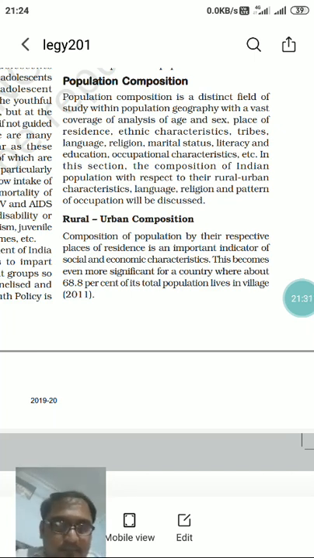Okay. So see it here. The composition of population and their respective places of residence is an important indicator of the social and economic characteristics. Why is it so? It is because the place of residence, whether people live in an urban area or a rural area, will define the economic and social status of the family and the people living in these areas, especially in a country like India.